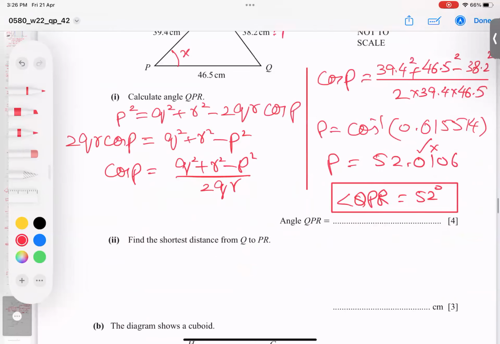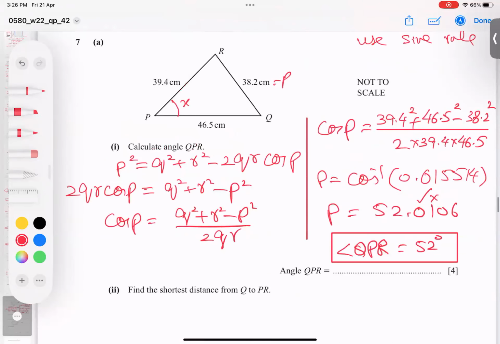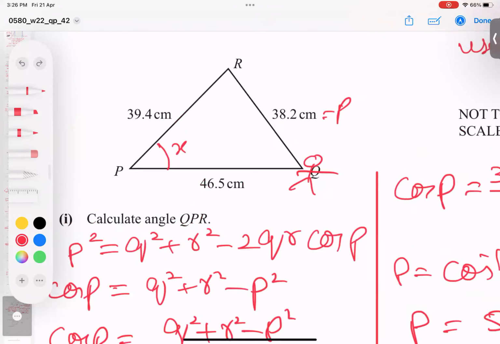Now, the short distance from Q to PR. Like one person standing here at Q, and PR, you want to find the short distance. If you are standing somewhere here and there's a wall, this is not the short distance. This is called the short distance, because I'm making 90 degrees. So when looking at short distance, we have to make a 90 degree angle.